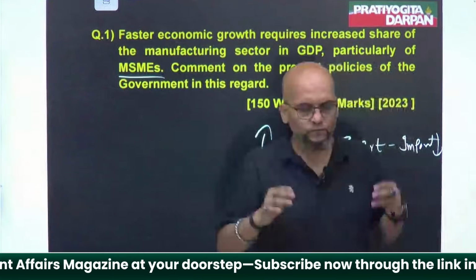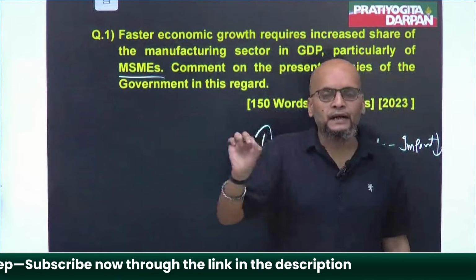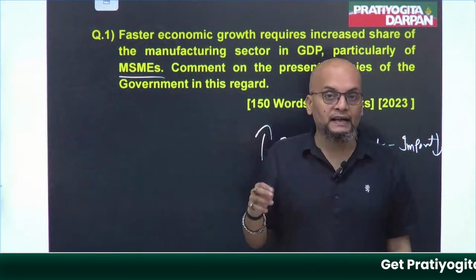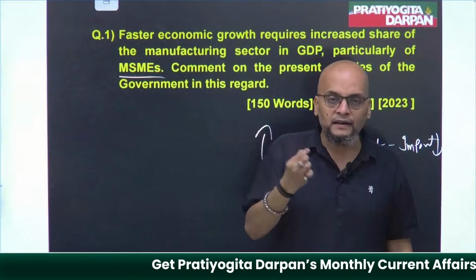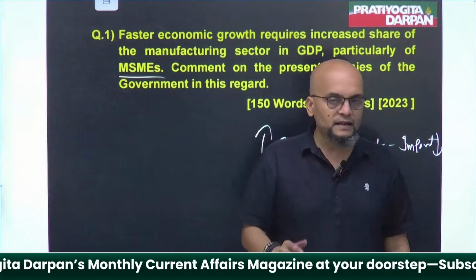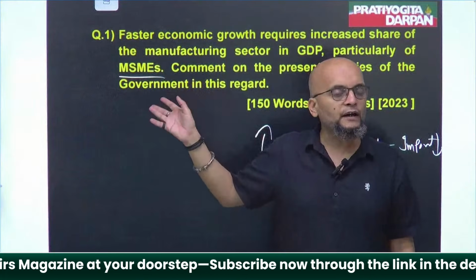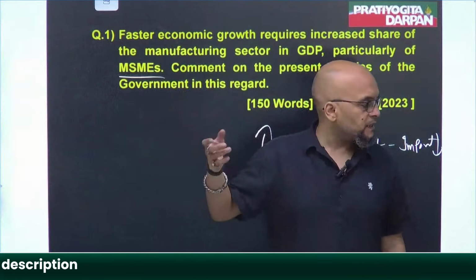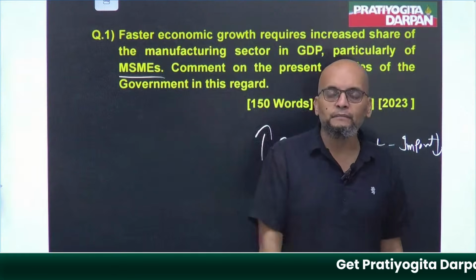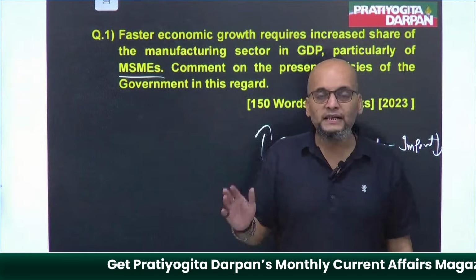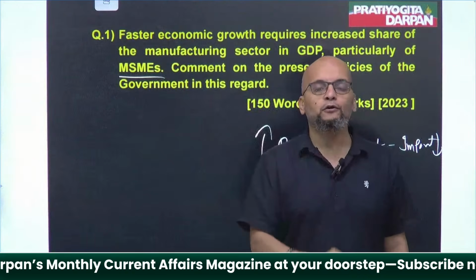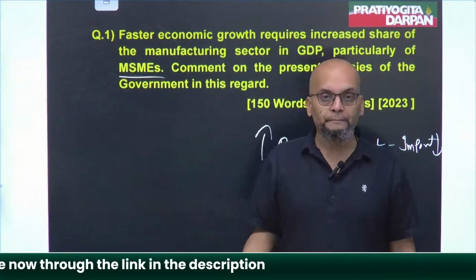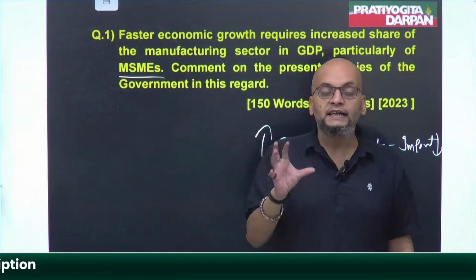Third, government decriminalized so many acts. So many commercial acts were there, guys, and they were regarded as a criminal offense. For example, if an owner of MSME took a private loan and was not able to return it, something like that, then it would come under criminal offense. So many such acts were abolished by government. They were decriminalized. They were removed from the criminal aspect. Okay. And they were again brought back to the civil.